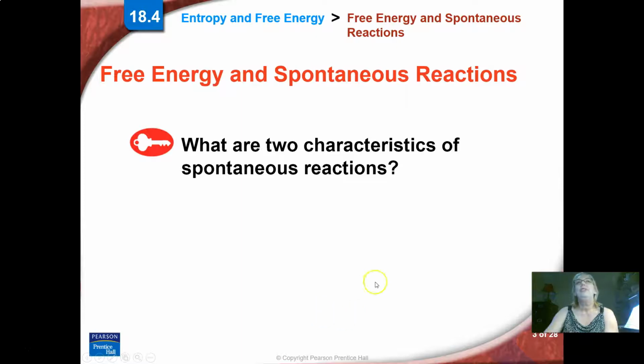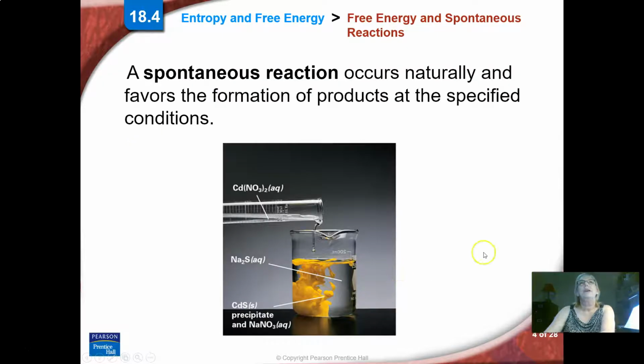So there's two characteristics of spontaneous reactions. Spontaneous means they happen on their own. Spontaneous reactions occur naturally and favor the formation of products. So when you have something that's going to happen on its own, it's going to make products. It's going to go to the right side of the chemical equation.